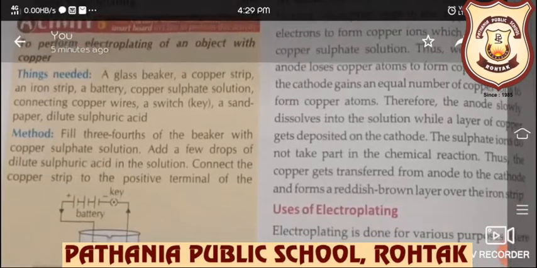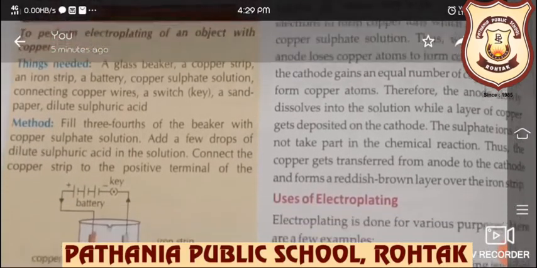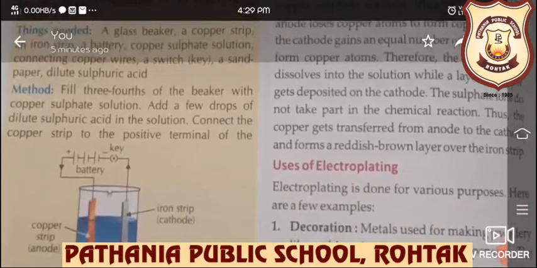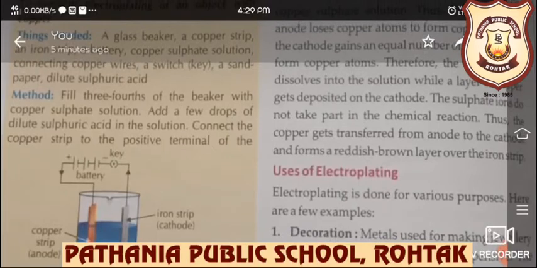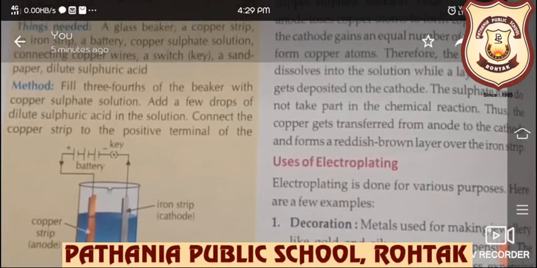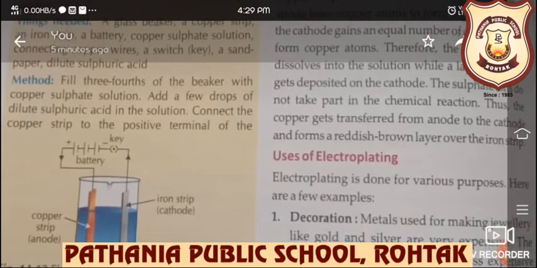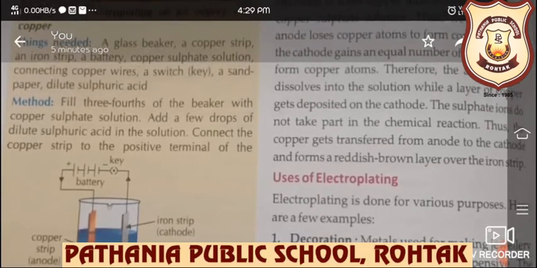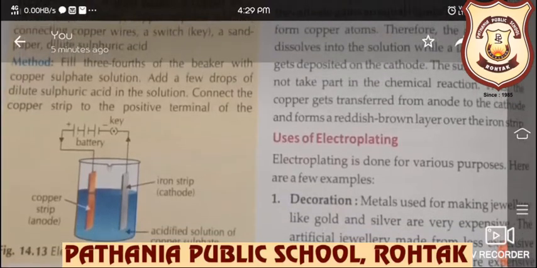To perform electroplating of an object with copper. Now what do we have to take? We have to take a glass beaker as shown in the figure. So we have taken a glass beaker, a copper strip, this is the anode, a battery, copper sulfate solution, connecting wires, a switch, a sandpaper, dilute sulfuric acid. So all these things are required to perform this activity. Now what do we need?